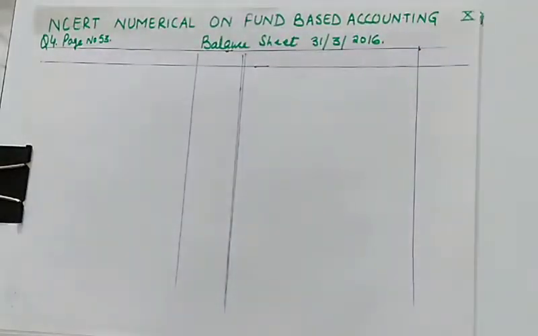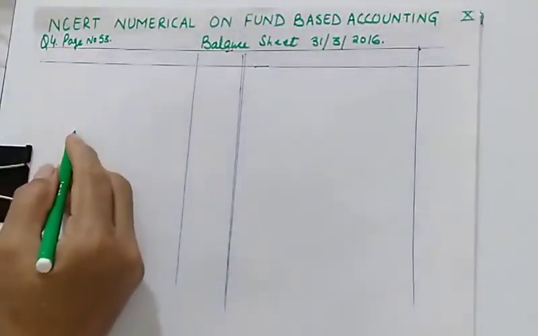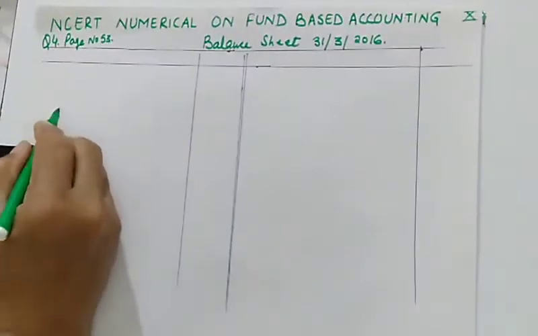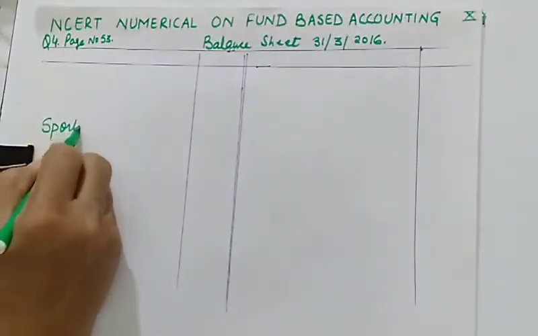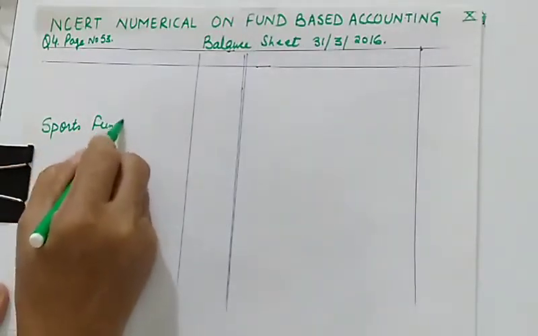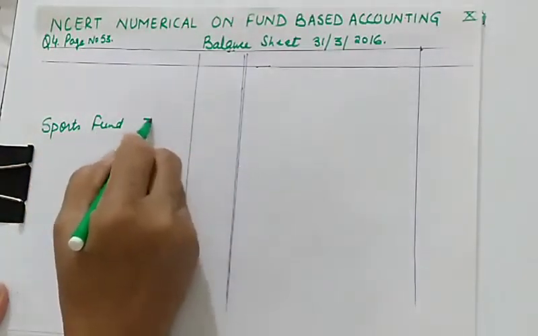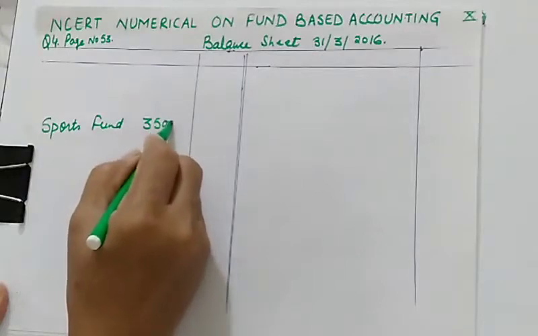The initial balance of sports fund is given to us, 35,000. You can write the initial balance of sports fund in the inner column, 35,000.